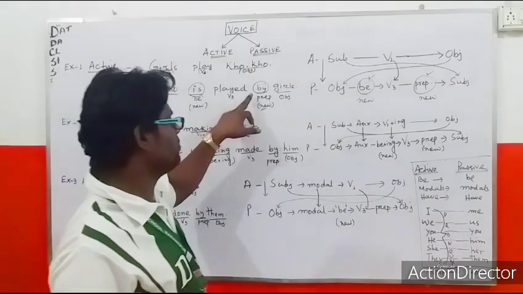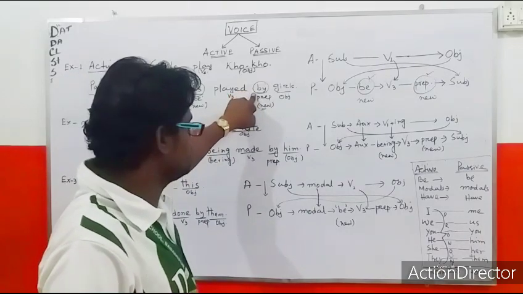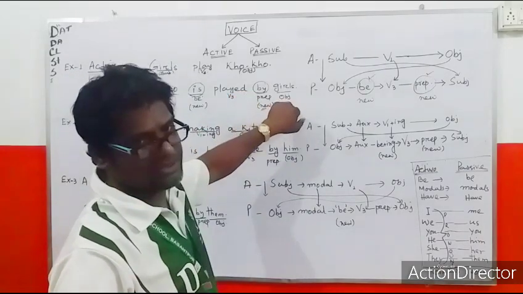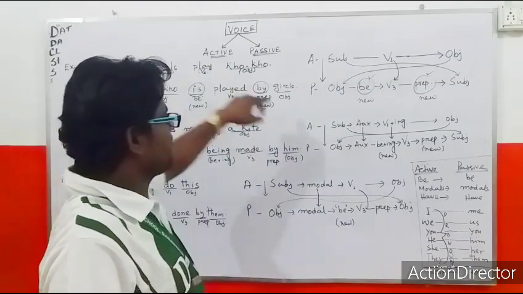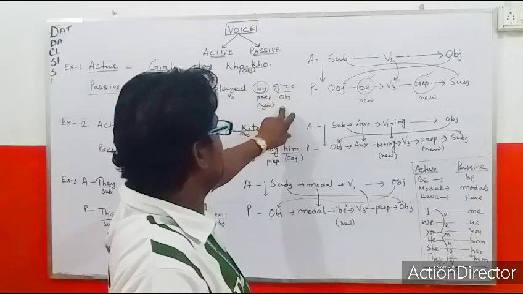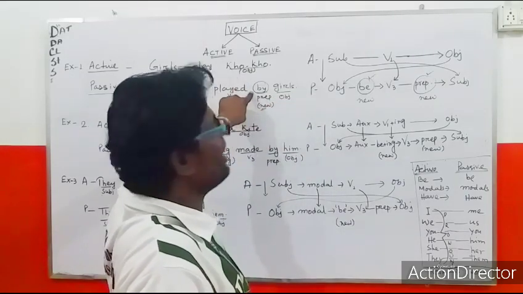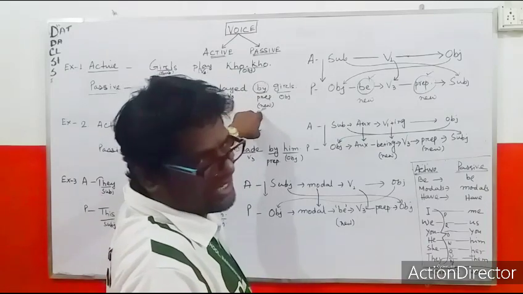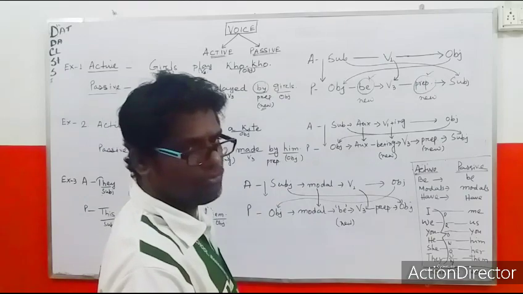Usually, by prepositions are brought before the object in passive voice. In passive voice, whatever nouns or pronouns come in the place of the object, before that object we generally use the preposition by, and that is new. That is brought new. Okay. So this is the simple rule for voice change.